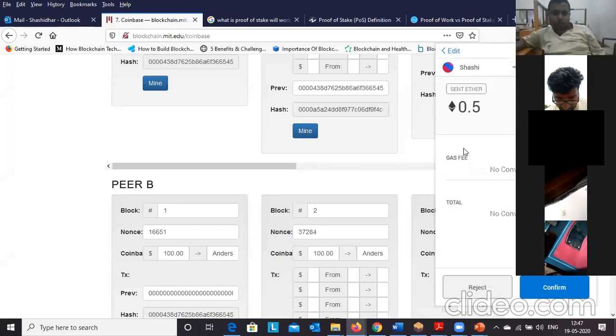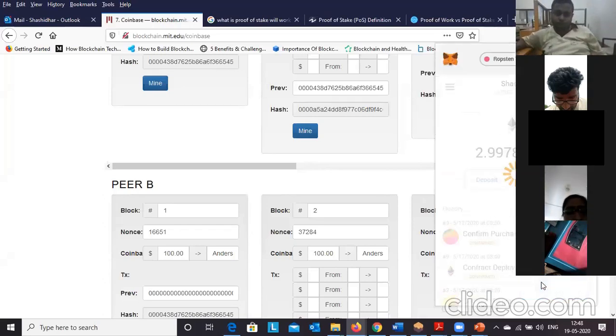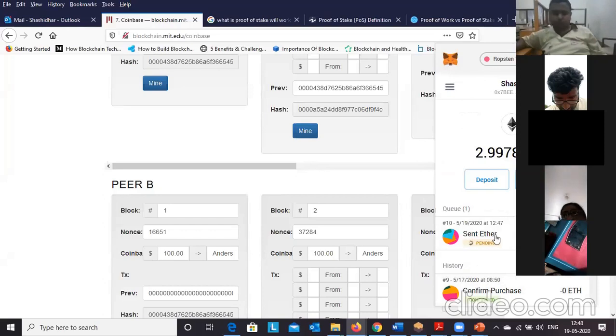You can see that the gas fee will be calculated. That is, if you want to do the transaction, the transaction charges will be the gas fee. I'm sending 0.5, and for that the transaction fee is this one. I am confirming the transaction. You can see the transaction is pending here, so it has to be approved by the other nodes.